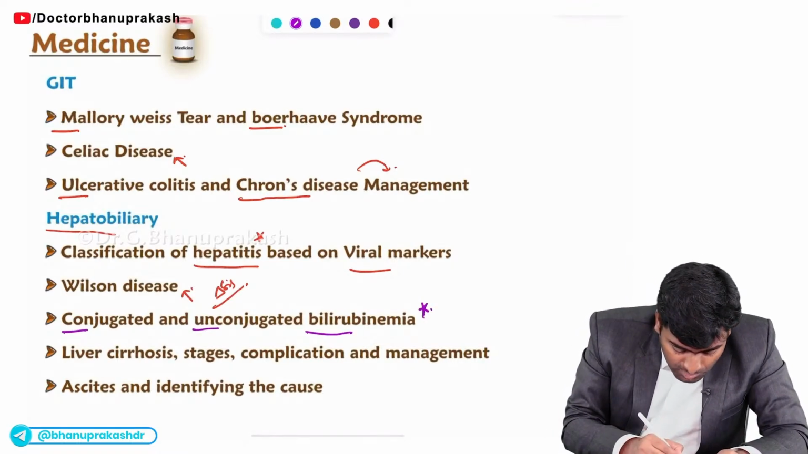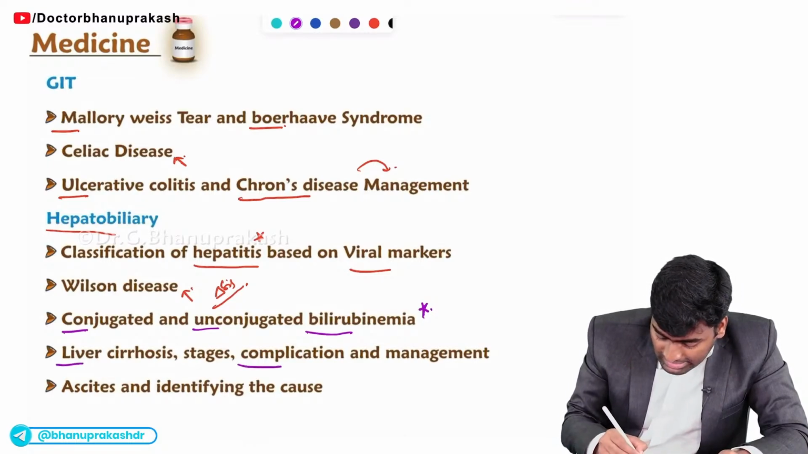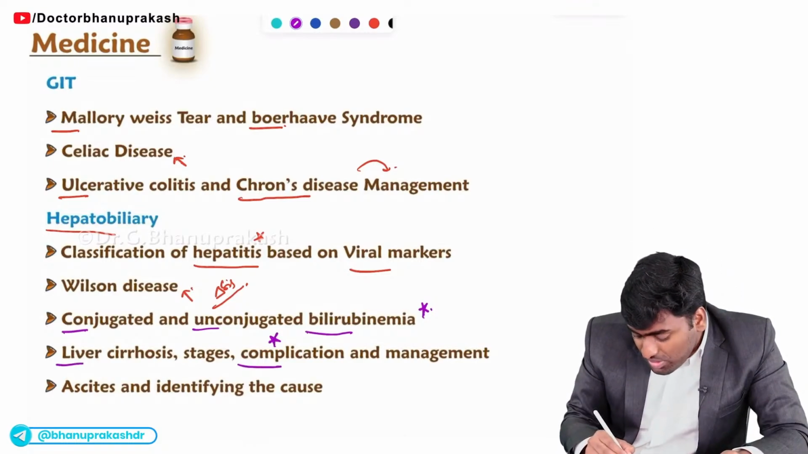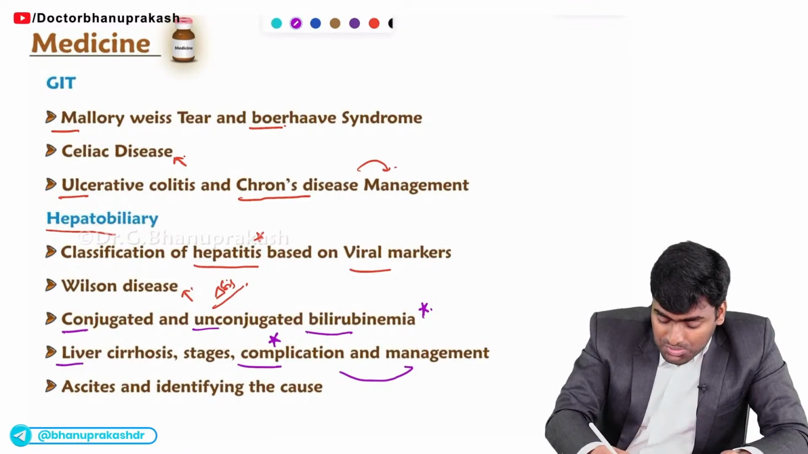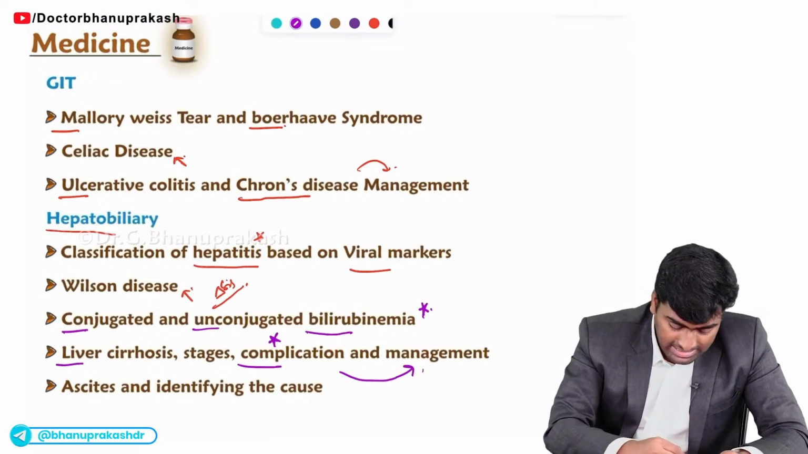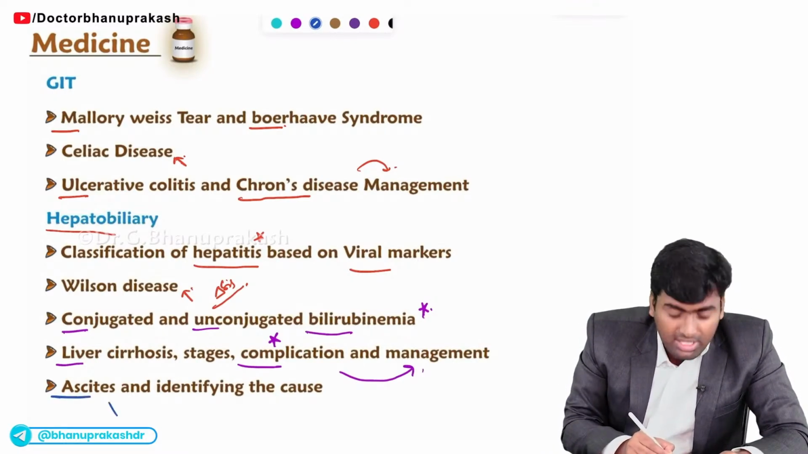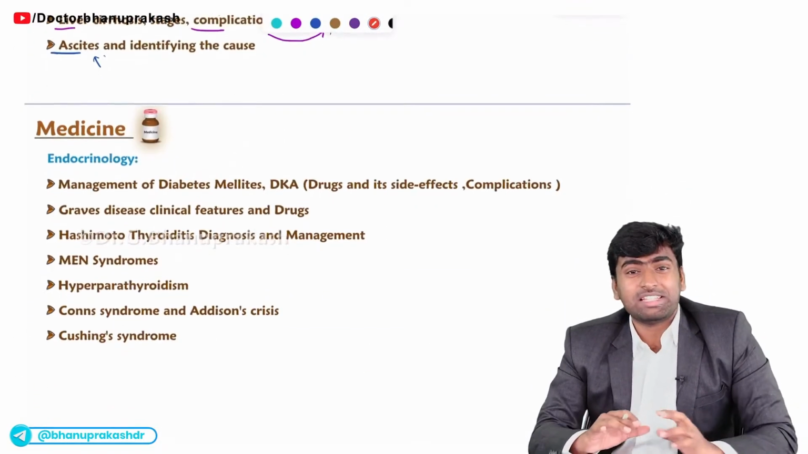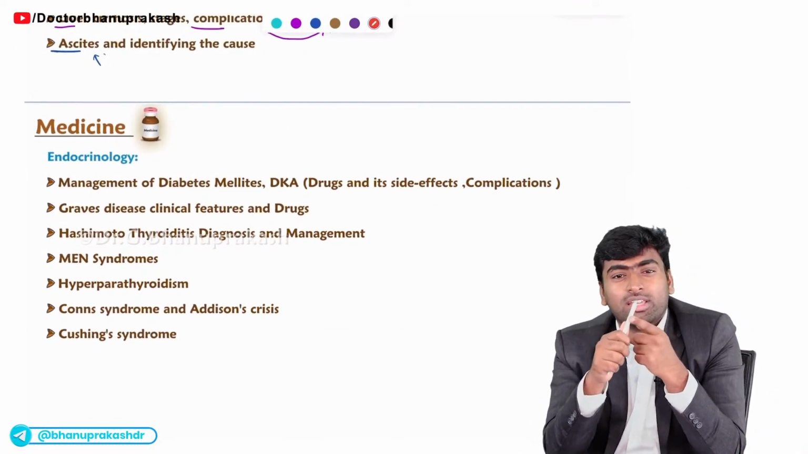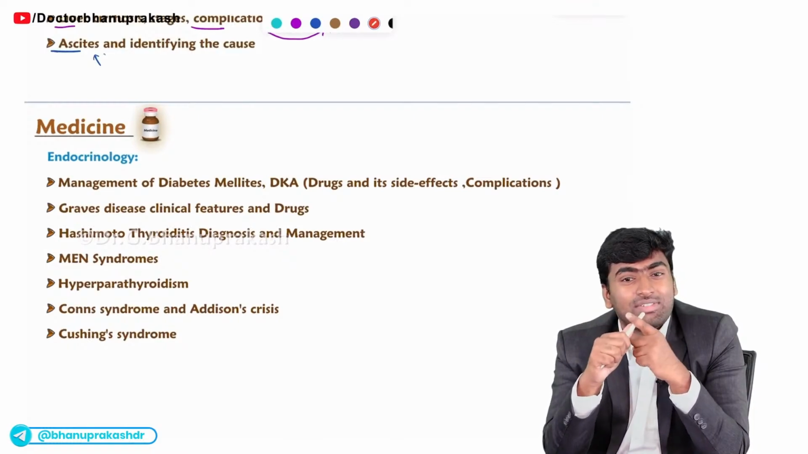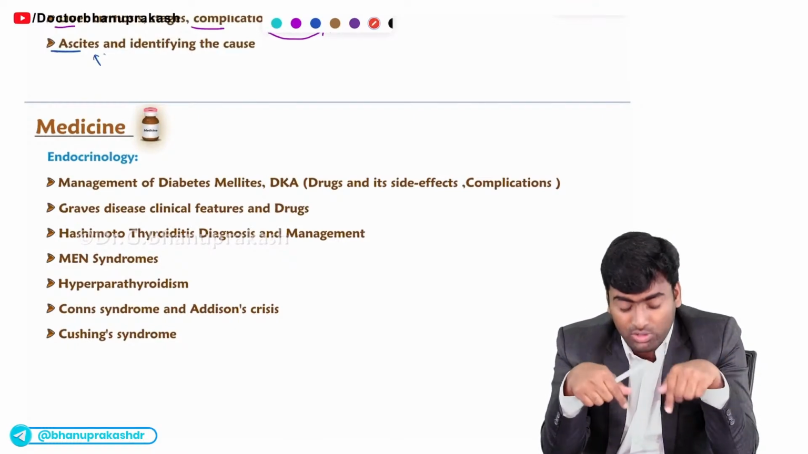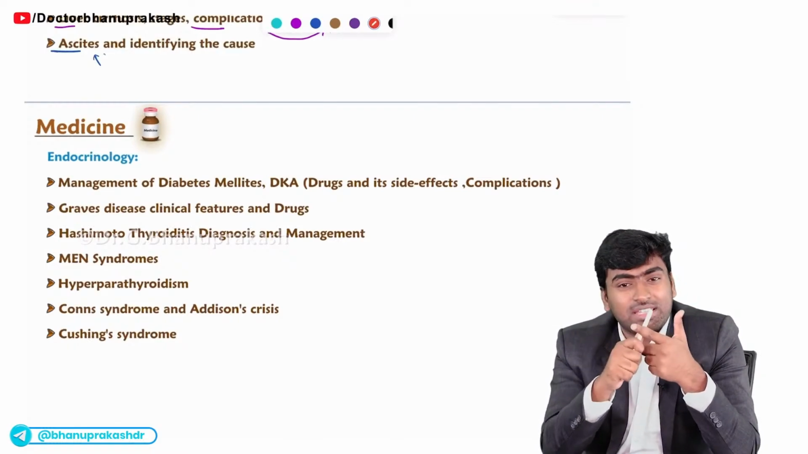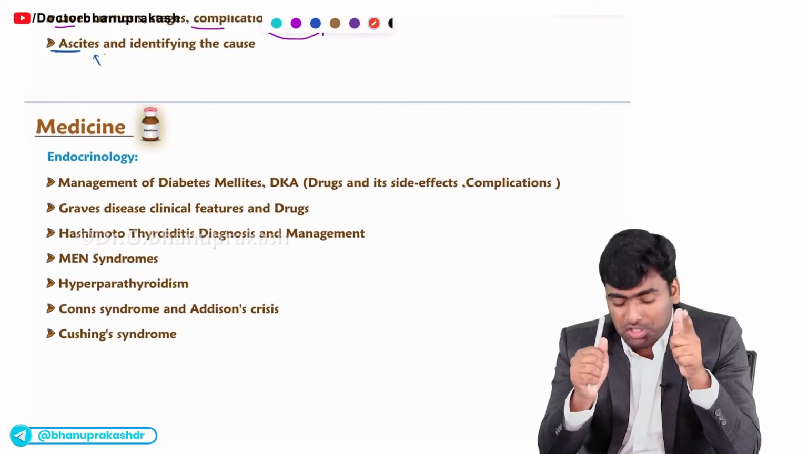Fine. And about liver cirrhosis, you should know its complications and the management of those complications. And you should finally know about ascites and how you will identify or differentiate the type of ascitic fluid. Fine. So in the medicine part, the most important ones are the respiratory system, CVS, and the final one, endocrine. You should know these three systems for sure before going to your examination.